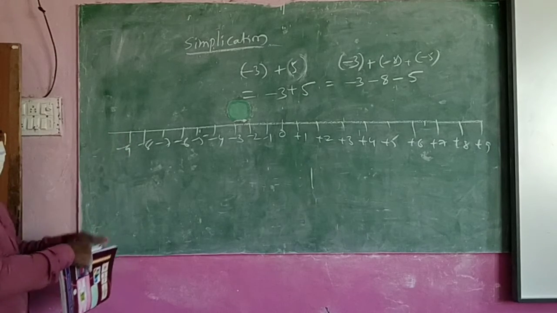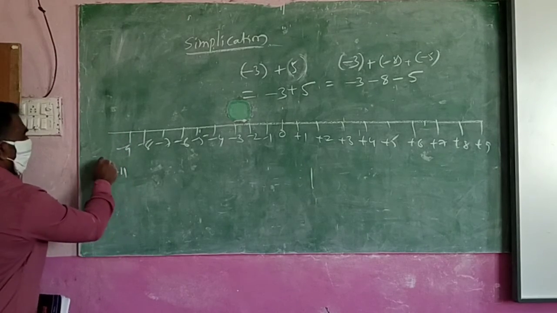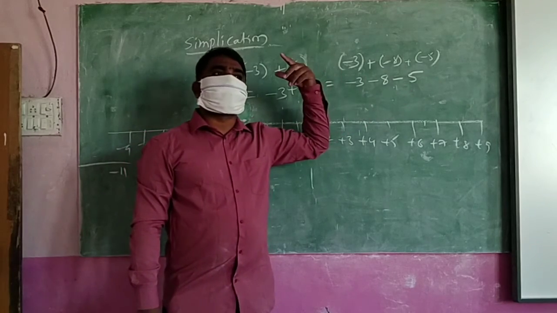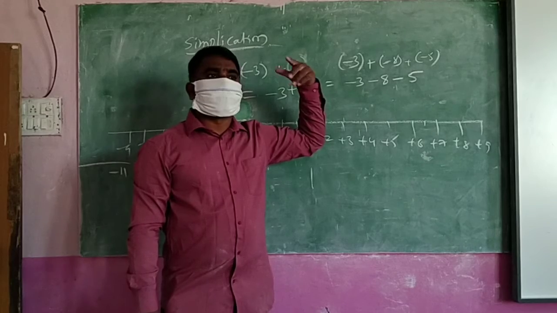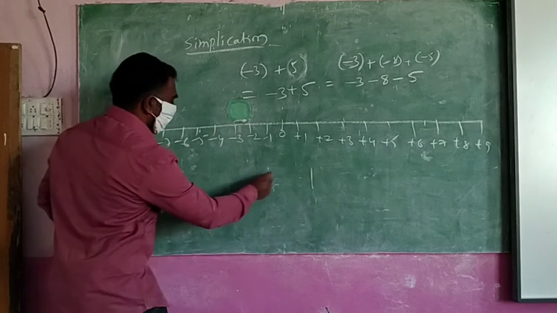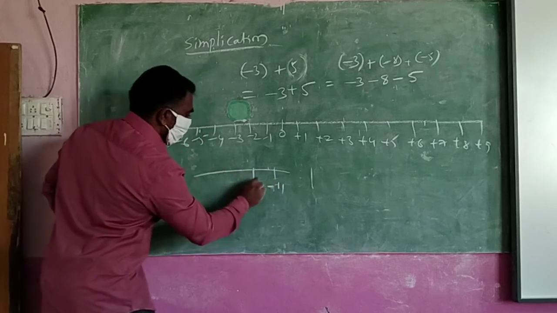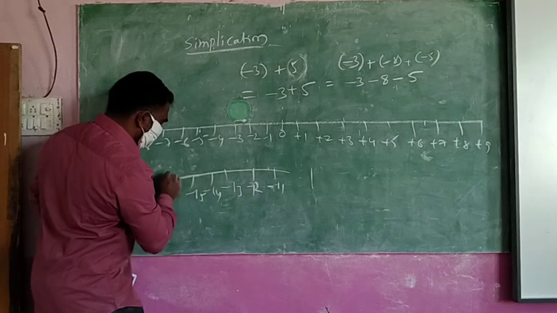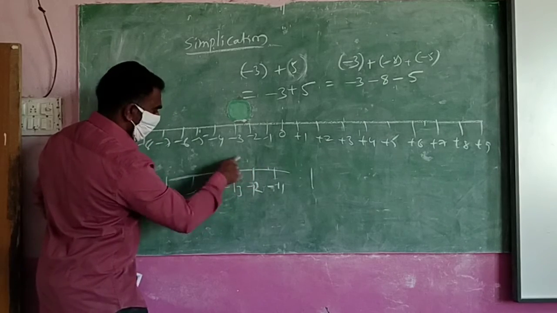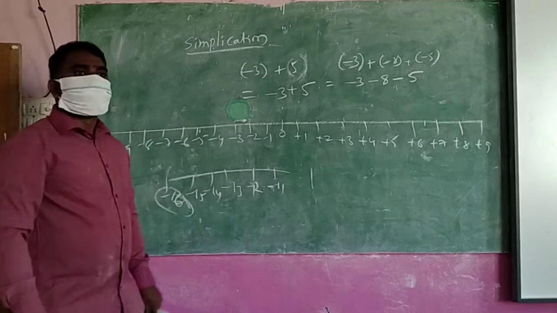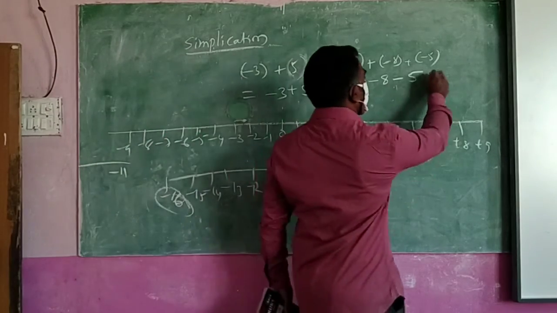Means up to -11 you go. Then again -5, left side only. 5 steps: -12, -13, -14, -15, -16. So where are we? At -16. The answer will be -16.